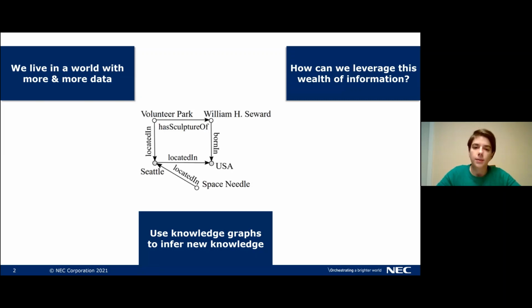Here's a small example of a knowledge graph where we have different nodes that are connected by relations. As an example, we have Space Needle is located in Seattle. And we will see how, based on such a knowledge graph, we can train an AI system to predict new knowledge.